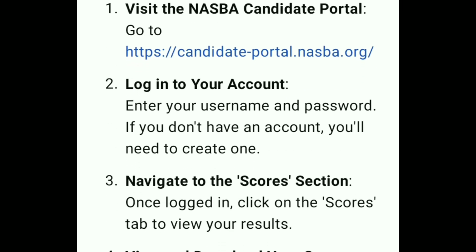Navigate to the scores section. Once logged in, click on the scores tab to see your result. View and download your scores. Your scorecard will be displayed. It's recommended to download and save a copy for your records.